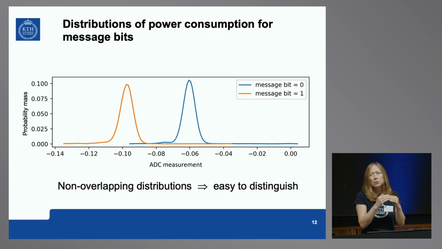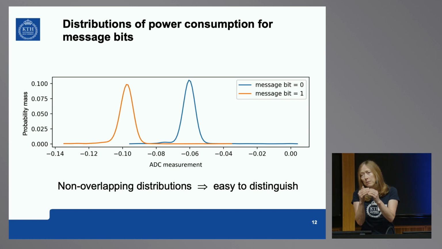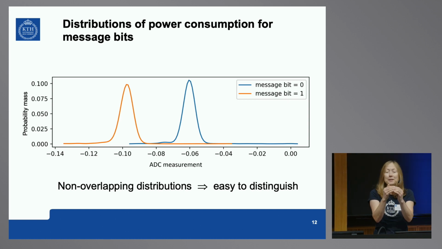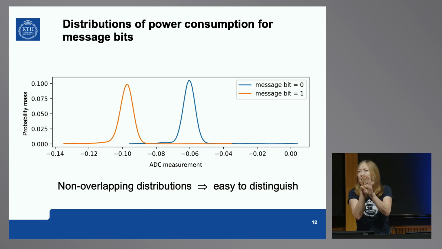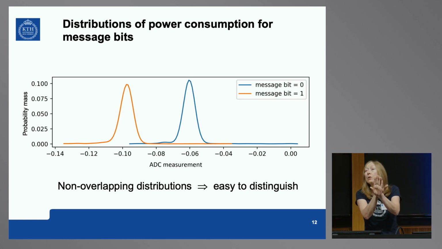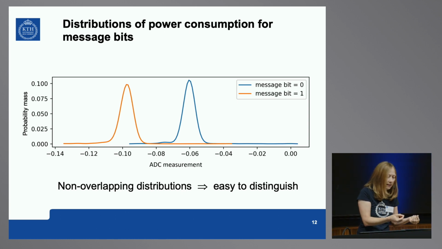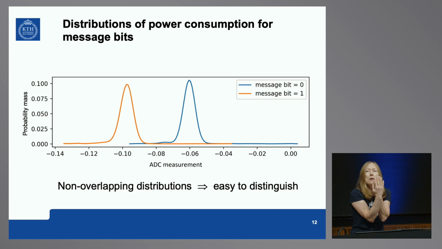If the difference were just 1 bit, that's the minimum, we have to have some difference, they would be almost completely overlapping. If they overlap completely, then you cannot distinguish. And that's what you would like to use: a coding style that maximally overlaps these distributions. If you can completely overlap them, the attacker cannot tell them apart, right? This is super easy and super bad style.